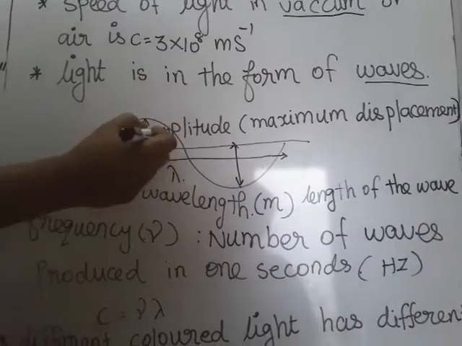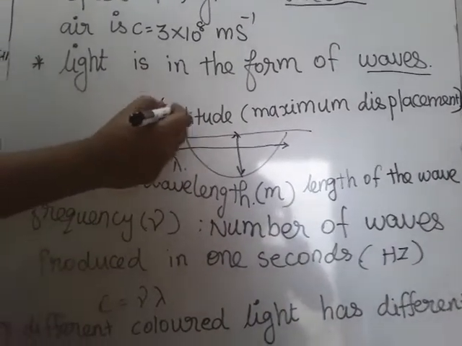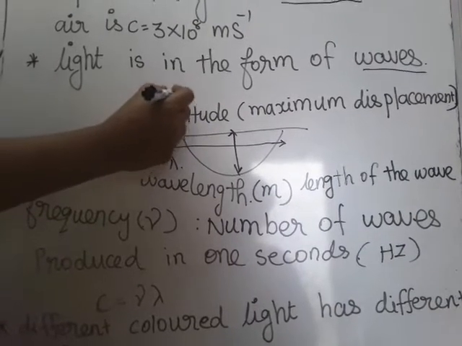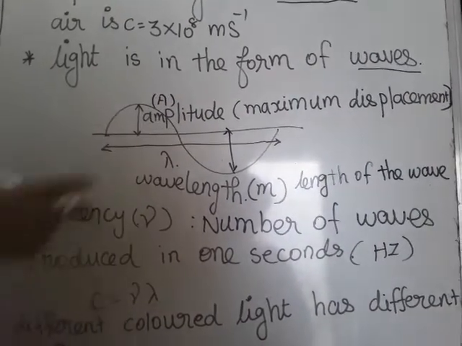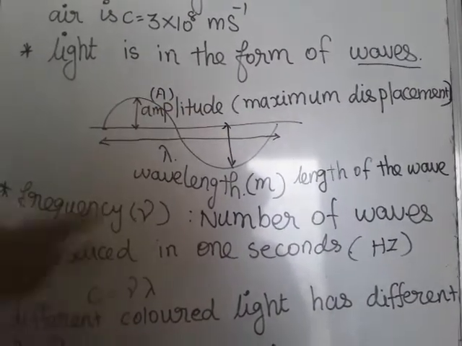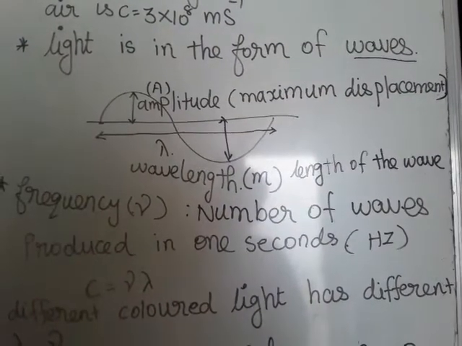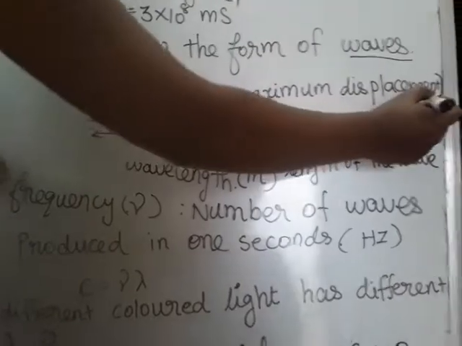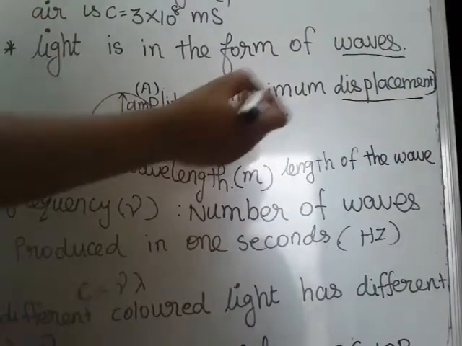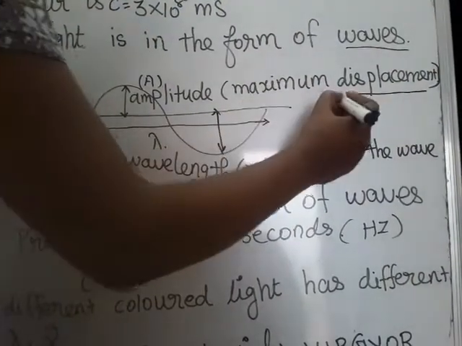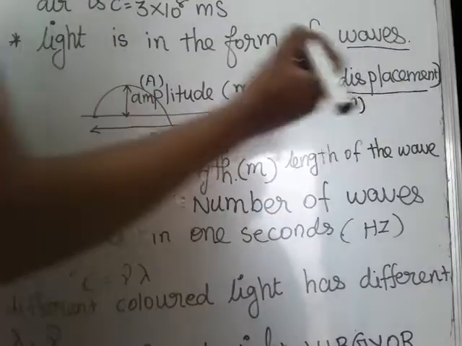Generally it is denoted by the letter A. So what does A mean? That is the amplitude, the maximum displacement. Maximum displacement is nothing but a length. So its SI unit is the meter.